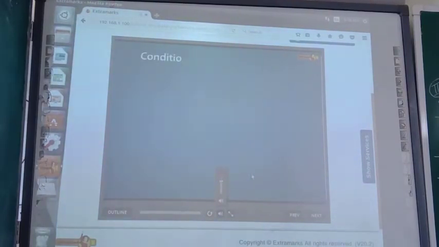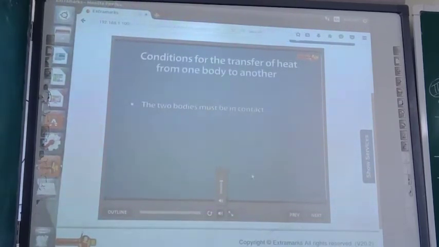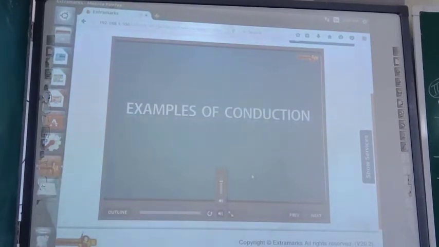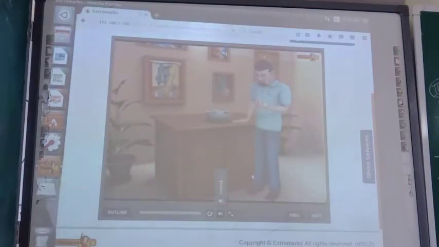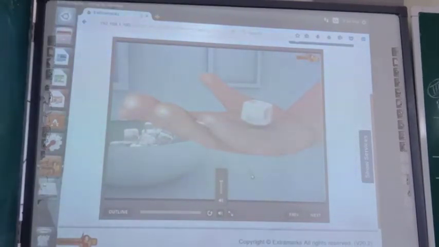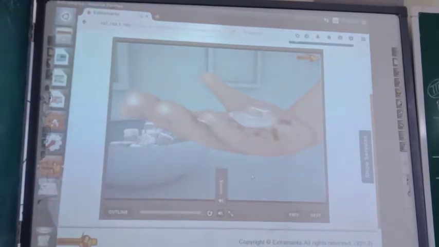There are two conditions for the transfer of heat from one body to another. The two bodies must be in contact with each other. There should be some temperature difference between these two bodies. Examples of conduction. What happens if we keep an ice cube on our palm? It starts to melt after some time, and we feel cold. Can you think why? This is because the heat from the palm gets transferred to the ice through conduction.